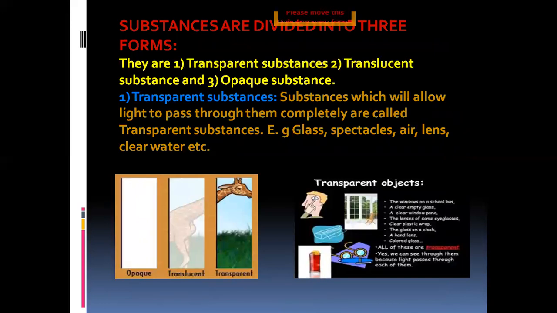Substances are divided into three forms. They are transparent substances, translucent substances, and opaque substances. Now let us talk about the first one, transparent substances. Substances which allow light to pass through them completely are called transparent substances. Examples: glass, spectacles, air, lens, clear water, etc. You can see the picture here, children.